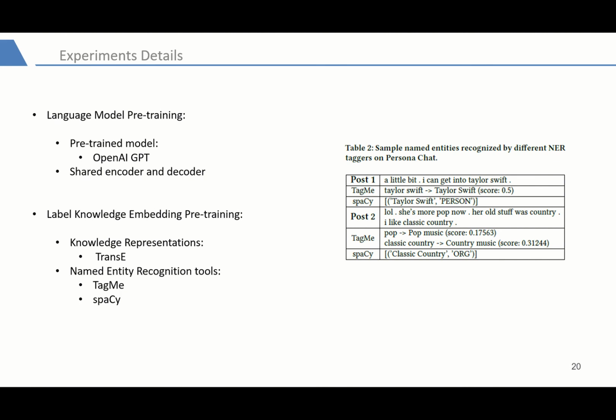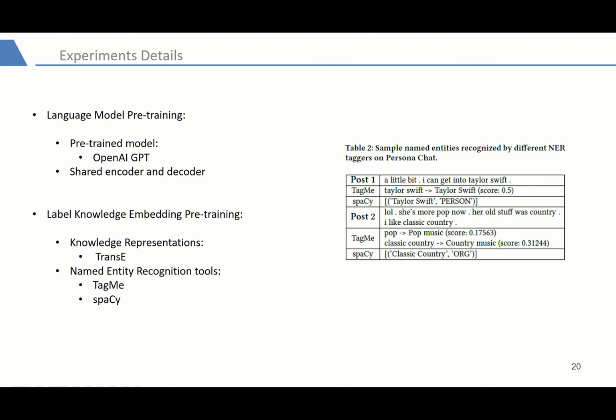We can see that TagMe could correspond to named entities in Wikipedia based on semantic relevance to some extent, such as classical music to country music. In fact, explicit named entities often do not appear in open-domain conversations, such as pop in Table 2. In the datasets we currently use, we think TagMe performs better and we chose it as our named entity recognition trigger.